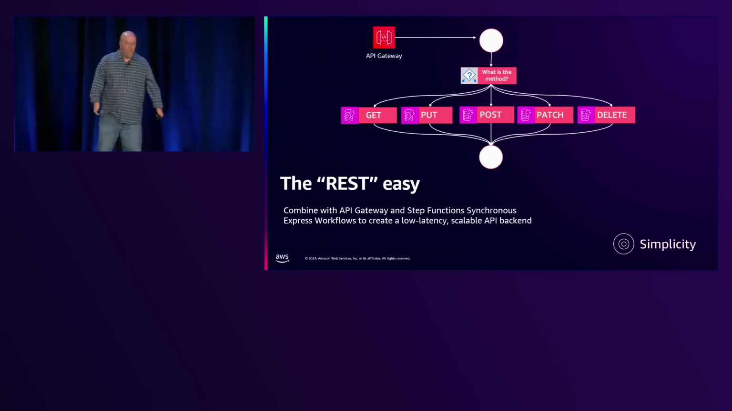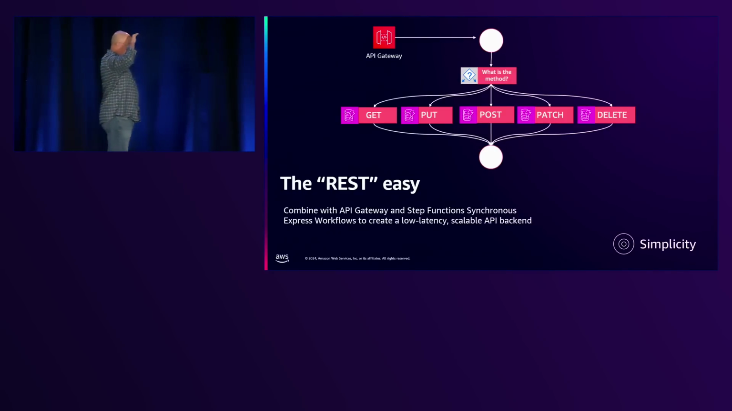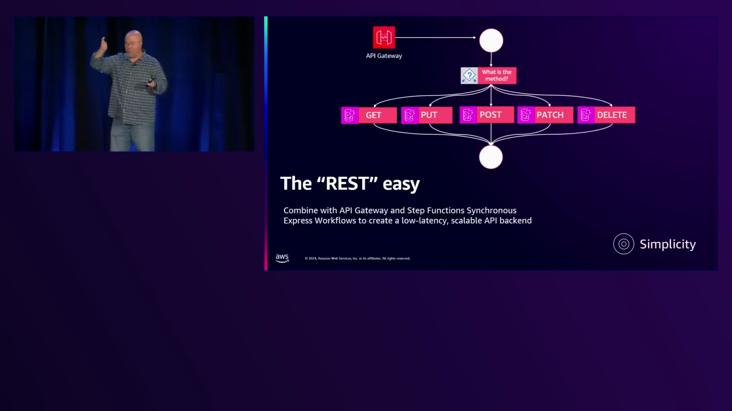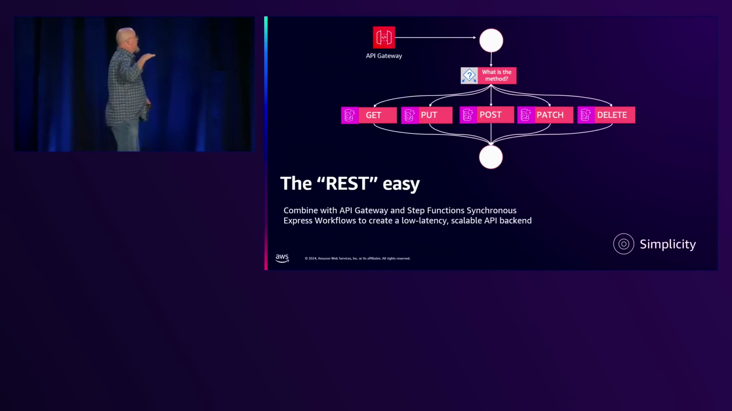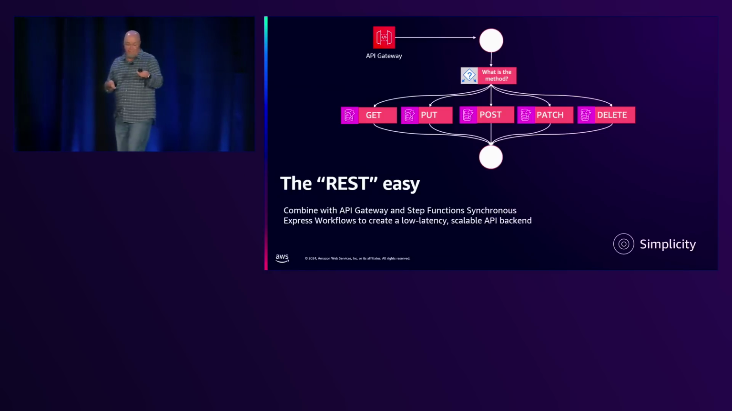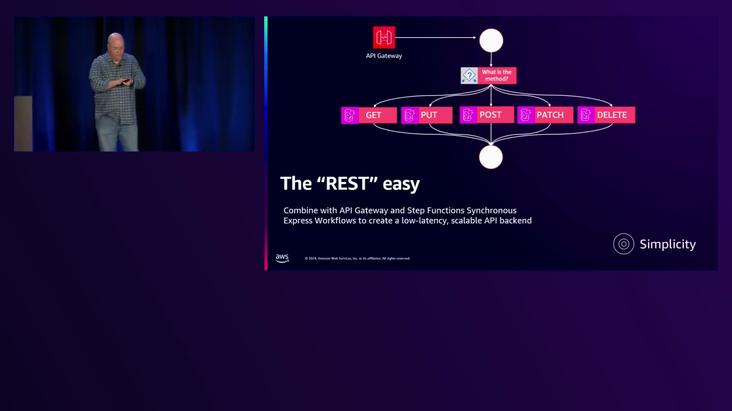So in the REST easy, what happens is you can connect an Amazon API Gateway directly to Step Functions, and then that can say, okay, what method is it? Well, it's a get, all right? Follow the get path. It's a put, it's a patch, whatever, right? So you can build those straight into Step Functions.